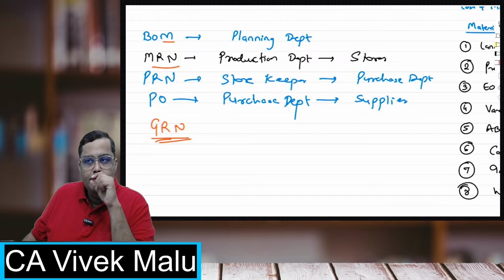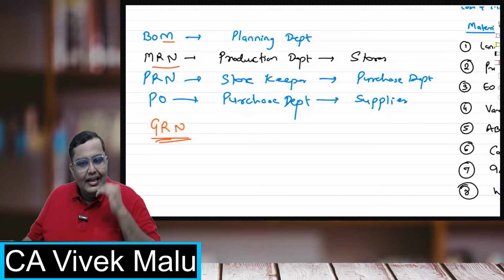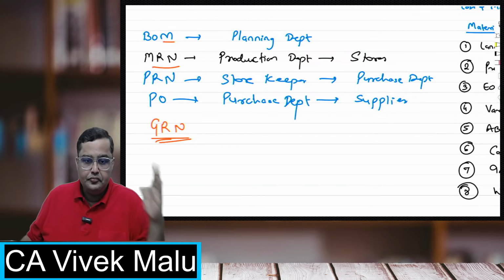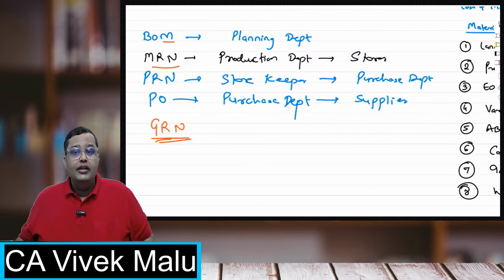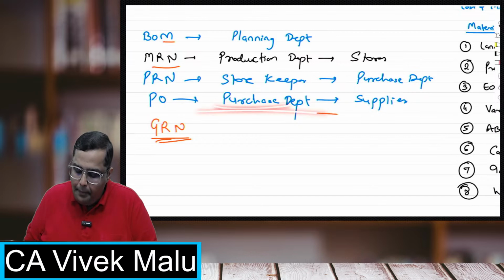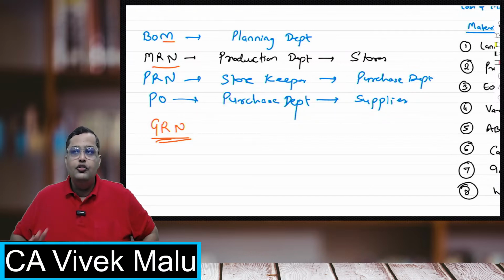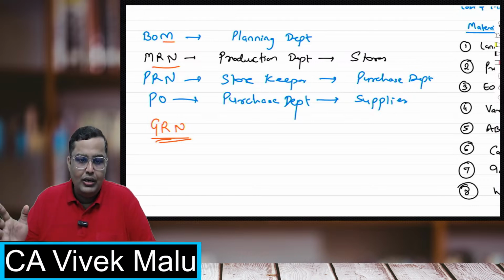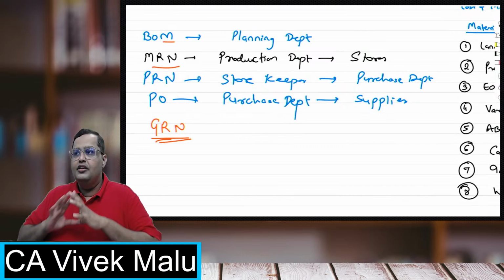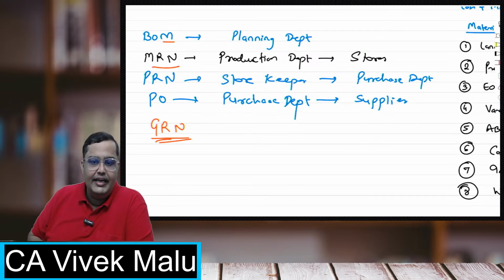So students, it is necessary to make sure that you do not order a very low quantity, and you also do not order a very high quantity. Whenever the purchase department is placing a purchase order with the supplier, they should not purchase a very high quantity, and they should not purchase a very low quantity. Now with respect to the goods which you are ordering, there are always two costs which are getting involved.